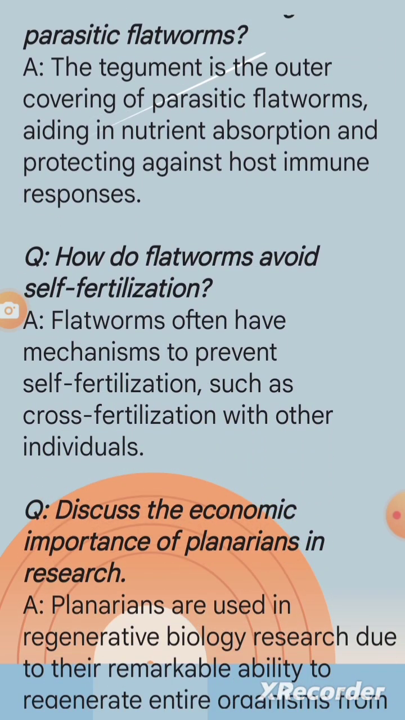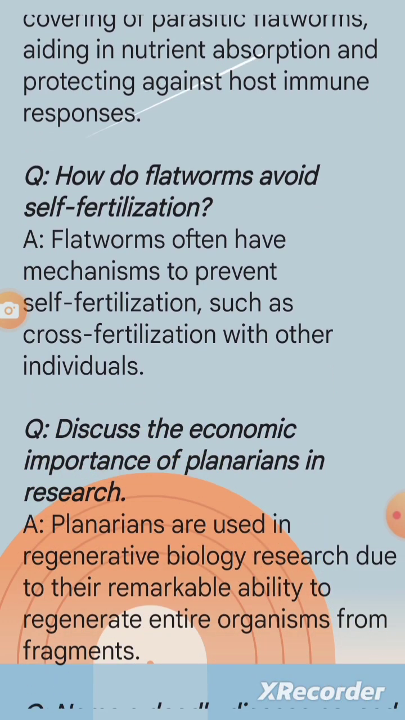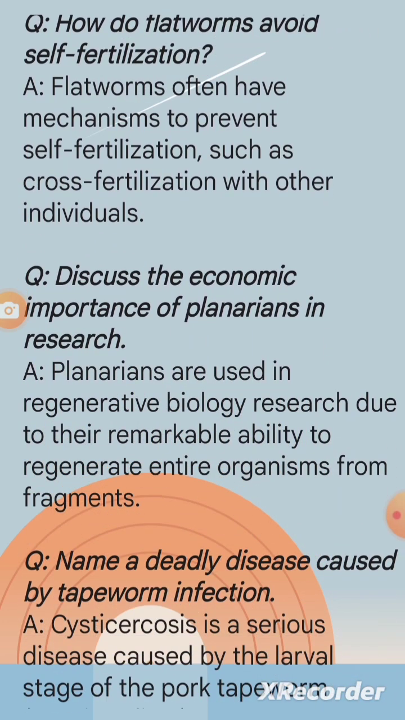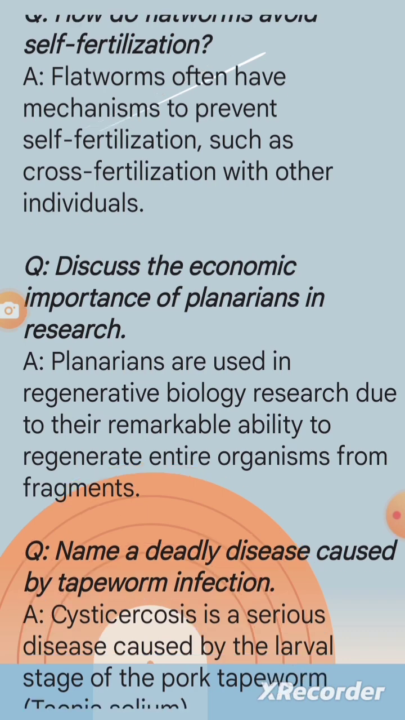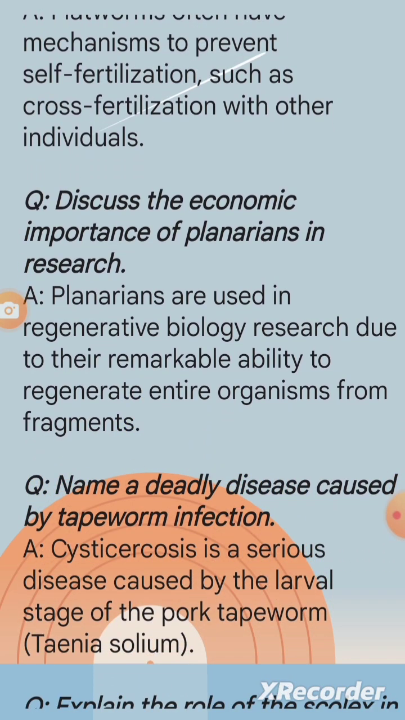Question: how do flatworms avoid self-fertilization? A. Flatworms often have mechanisms to prevent self-fertilization, such as cross-fertilization with other individuals. Question: discuss the economic importance of planarians in research. A. Planarians are used in regenerative biology research due to their remarkable ability to regenerate entire organisms from fragments.